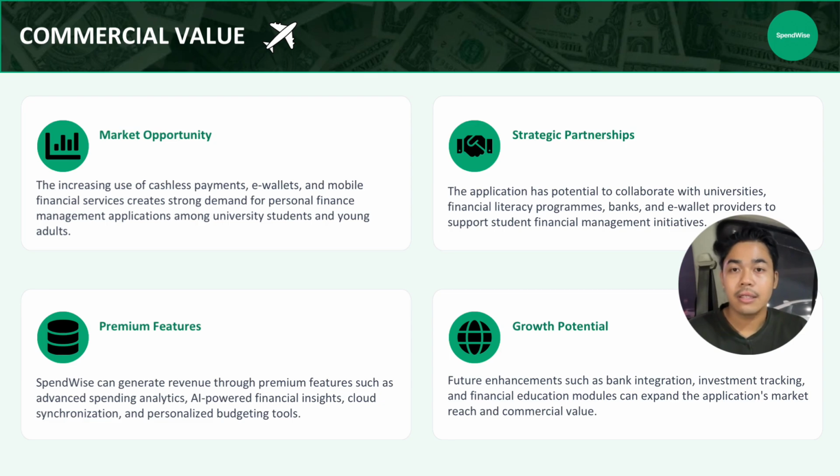In the future, premium features such as advanced spending analytics, personalized AI insights, cloud synchronization, and smart budgeting tools can be introduced as subscription-based services. Additionally, feature enhancements such as bank integration, investment tracking, and financial education modules can further expand the market reach and commercial value of the application. Therefore, SpendWise has the potential to grow from a student expense tracker into a comprehensive personal finance management platform.